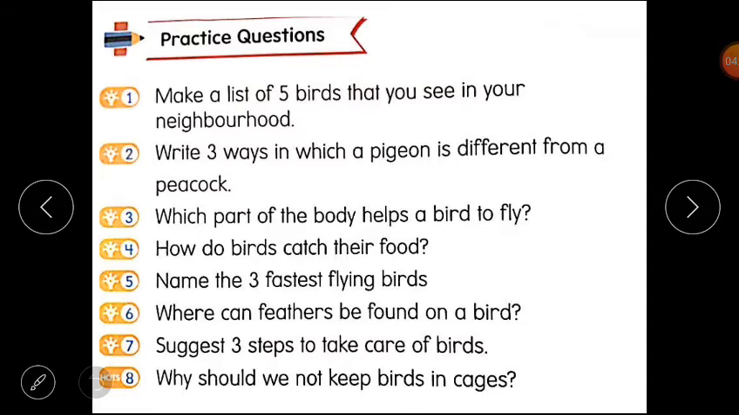Now you have to complete practice question number 5. Name the 3 fastest flying birds. 3 fastest flying birds की name write करनी है. That can be eagle and you have to think and write your answer. Next question is question number 6. Where can feathers be found on a bird? Feathers found on the body of the bird. Clear? On the wings. It can be on wings, on tail. So you have to complete practice question number 5 and 6.